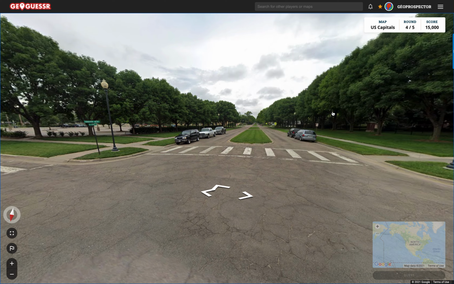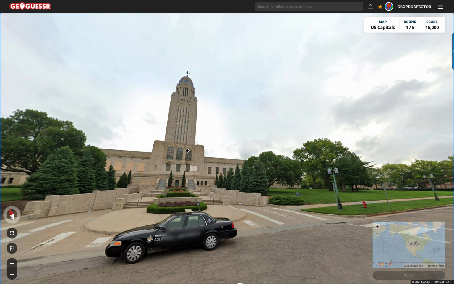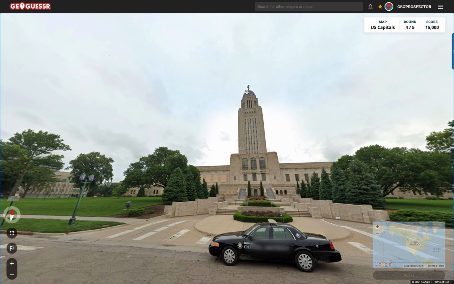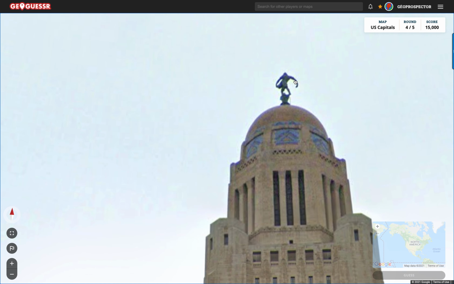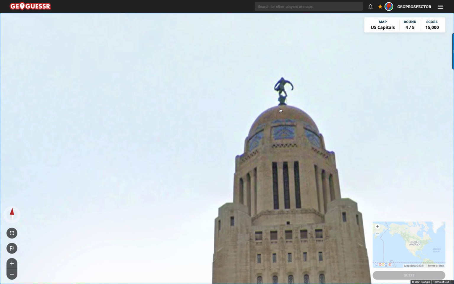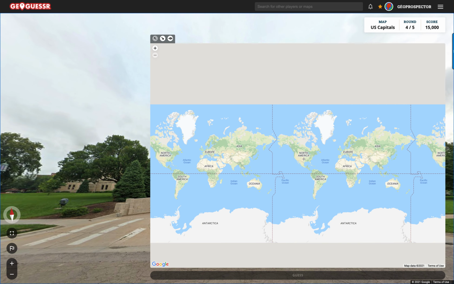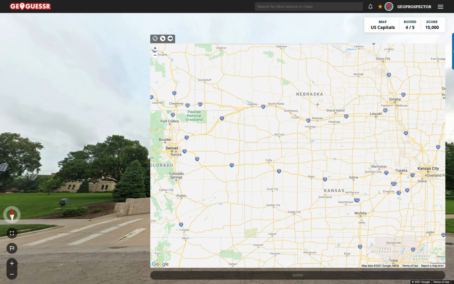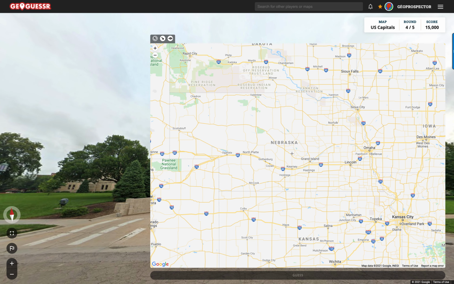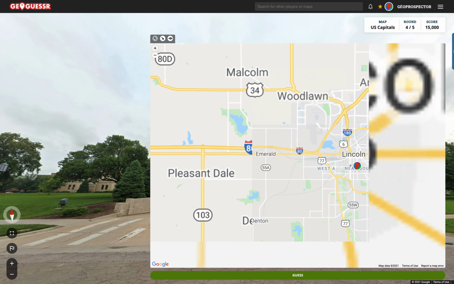The next question is, what's the capital of Nebraska? But we can cross that bridge in a second. Instead, we'll just admire the building for a little more. And what's that sculpture on top? Let's take a quick look at that. That is a man, I think. But not quite sure what he's doing. So let's get into Nebraska. And not Colorado, not Kansas, but Nebraska. Possibly, so let's look at, I think it's going to be Lincoln, isn't it? Lincoln, Nebraska. Rings a bell.